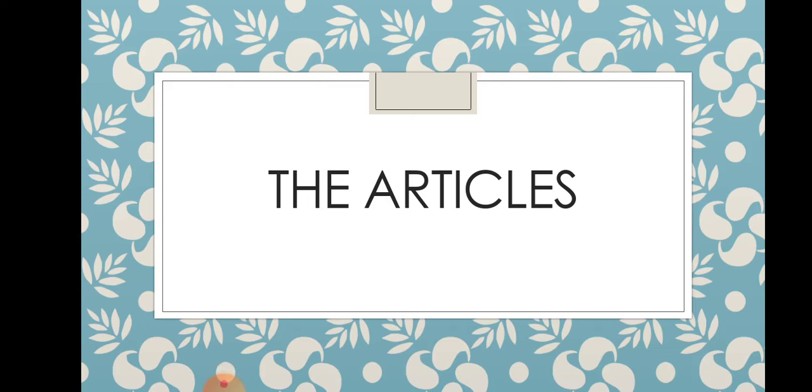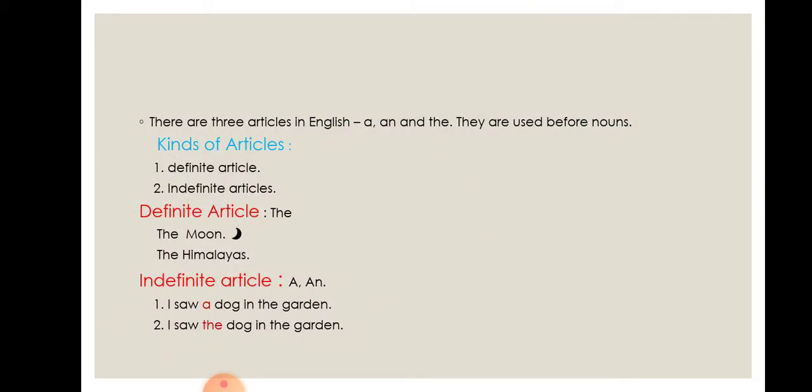You know very well about articles because from class one onwards you are learning the articles. In English, there are three articles: a, an, and the. They are used before nouns. Now, let's see kinds of articles. Articles are classified under two parts.